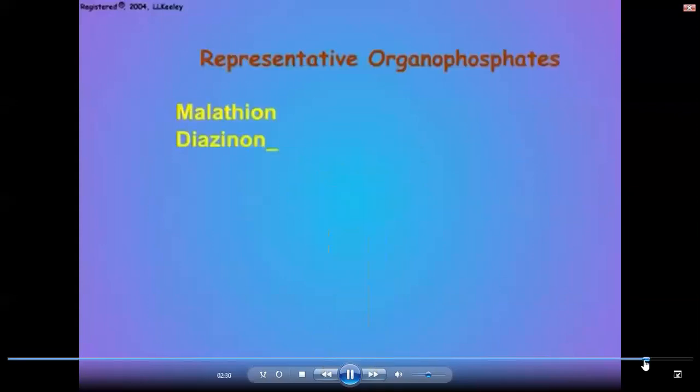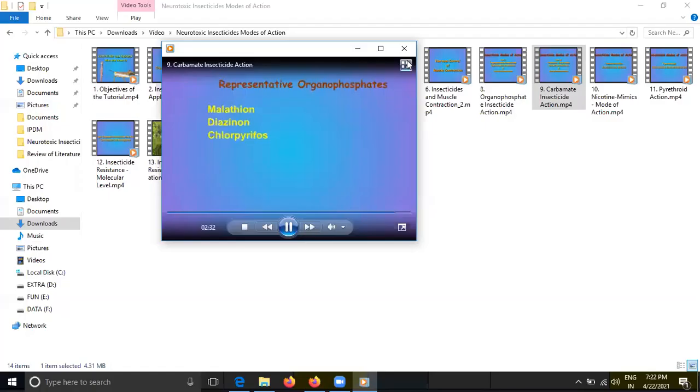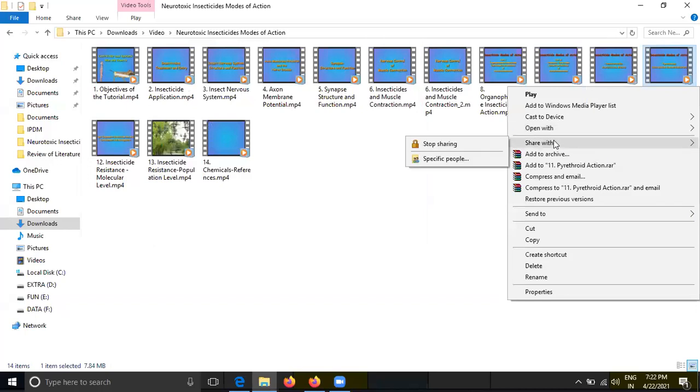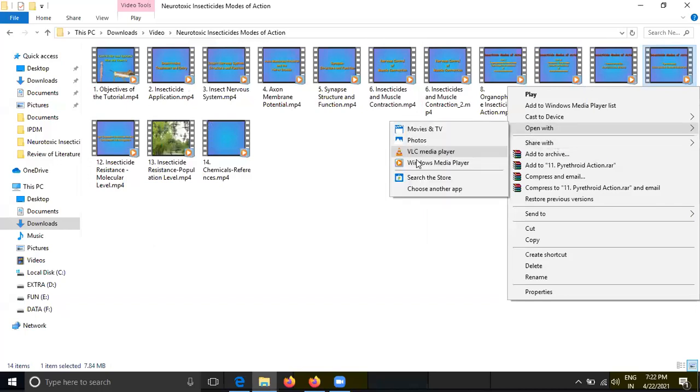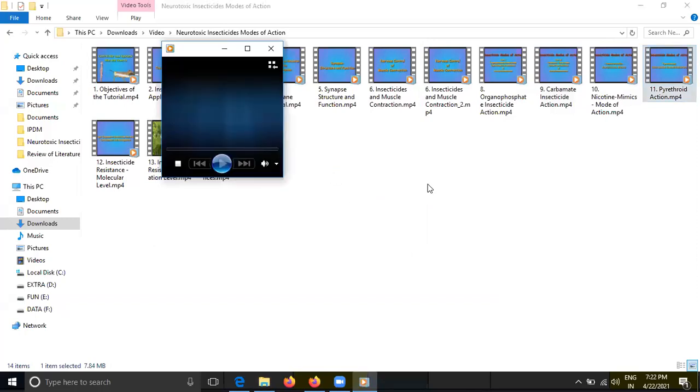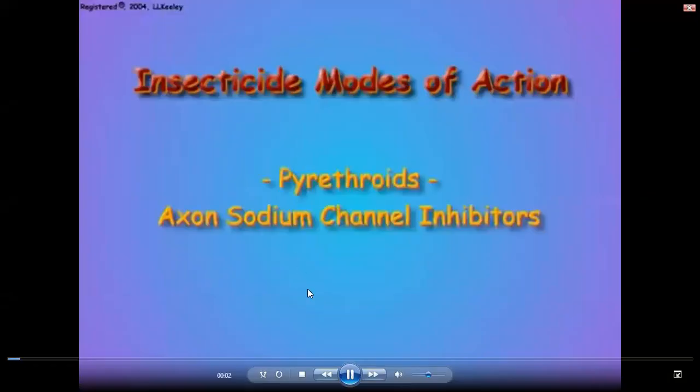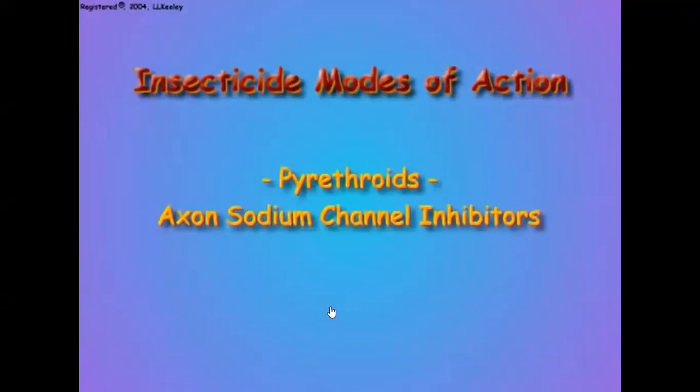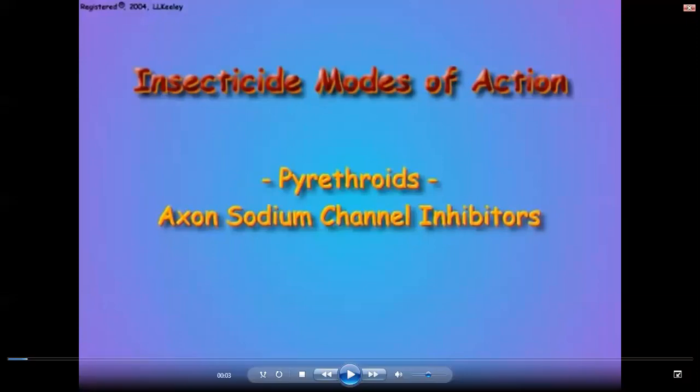Okay. Understood? Now the last one. You see, in these two cases, what was happening? What is the target site, where the insecticide was attaching? You have seen the video, you tell. Which site? Acetylcholine esterase binding site, yes or no?